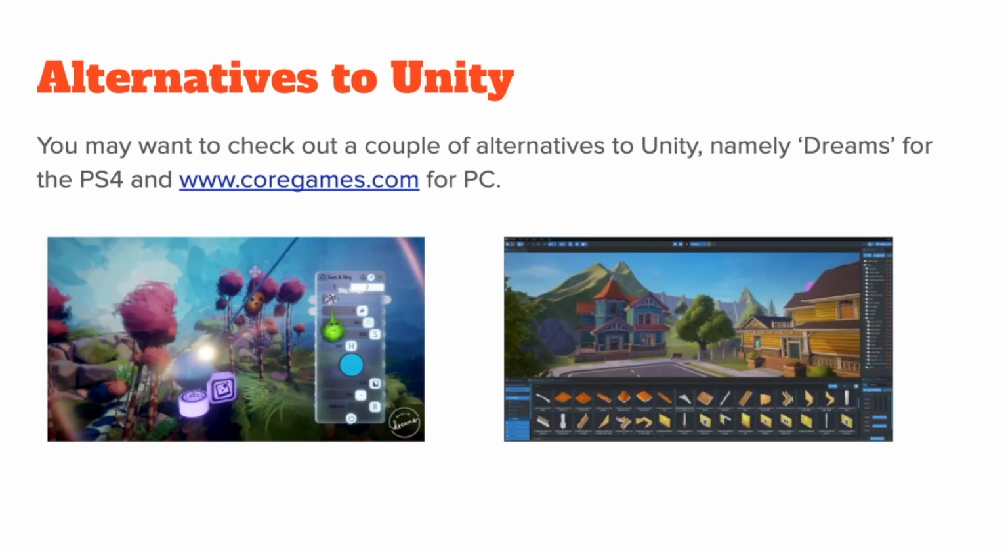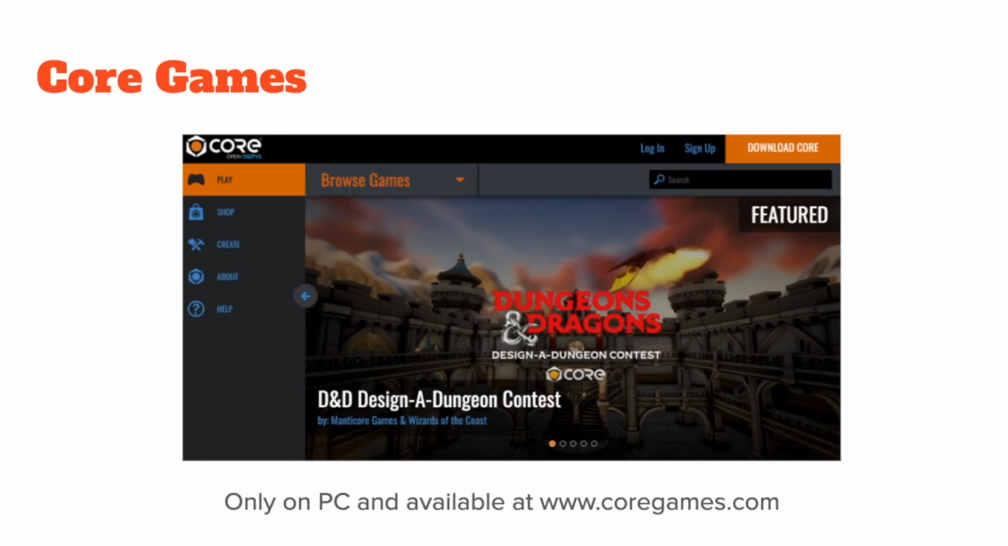Just a quick mention about the alternatives to Unity. Obviously there's Unreal Engine, but there is also a game for the PlayStation 4 which is called Dreams, and that is essentially a game engine in itself. So if you happen to have a PlayStation 4 and you've got 20 quid to spend on Dreams, then it's probably a good investment for this course.